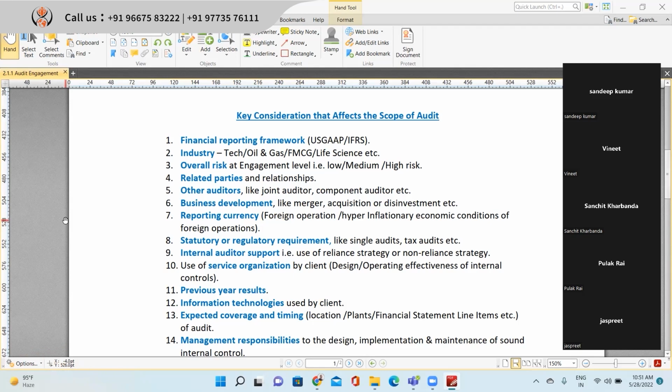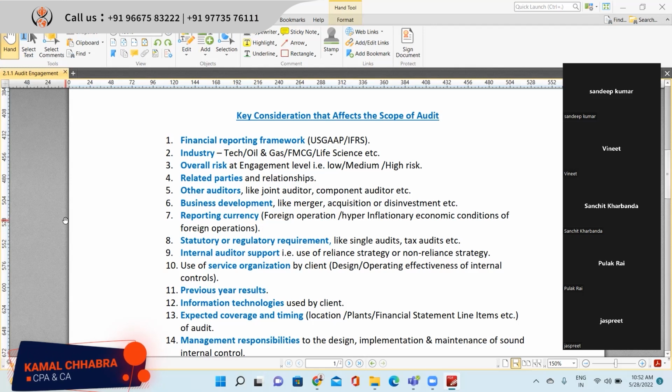Like we discussed in last week's class, we need to assess the risk at the engagement level first, and then at the account, balance, or transaction level. First of all, you assess the risk at the overall engagement level, whether it's low, medium, or high, and accordingly you plan the audit procedures.